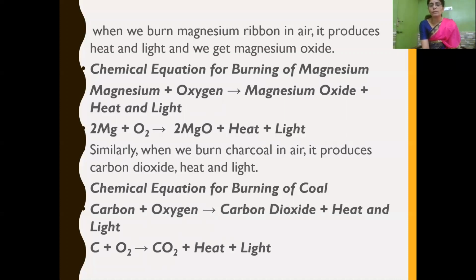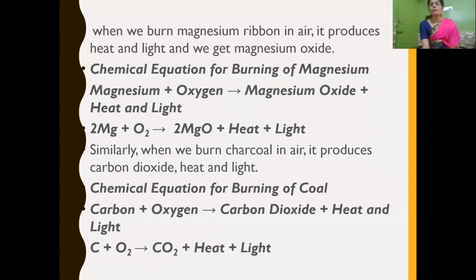The chemical formula for magnesium is Mg, oxygen is O2, so Mg plus O2 gives MgO. If you balance, that is balancing the reactant at the left side and product at the right hand side, both should be equal. So it is 2 Mg plus O2 gives 2 MgO plus heat and light.